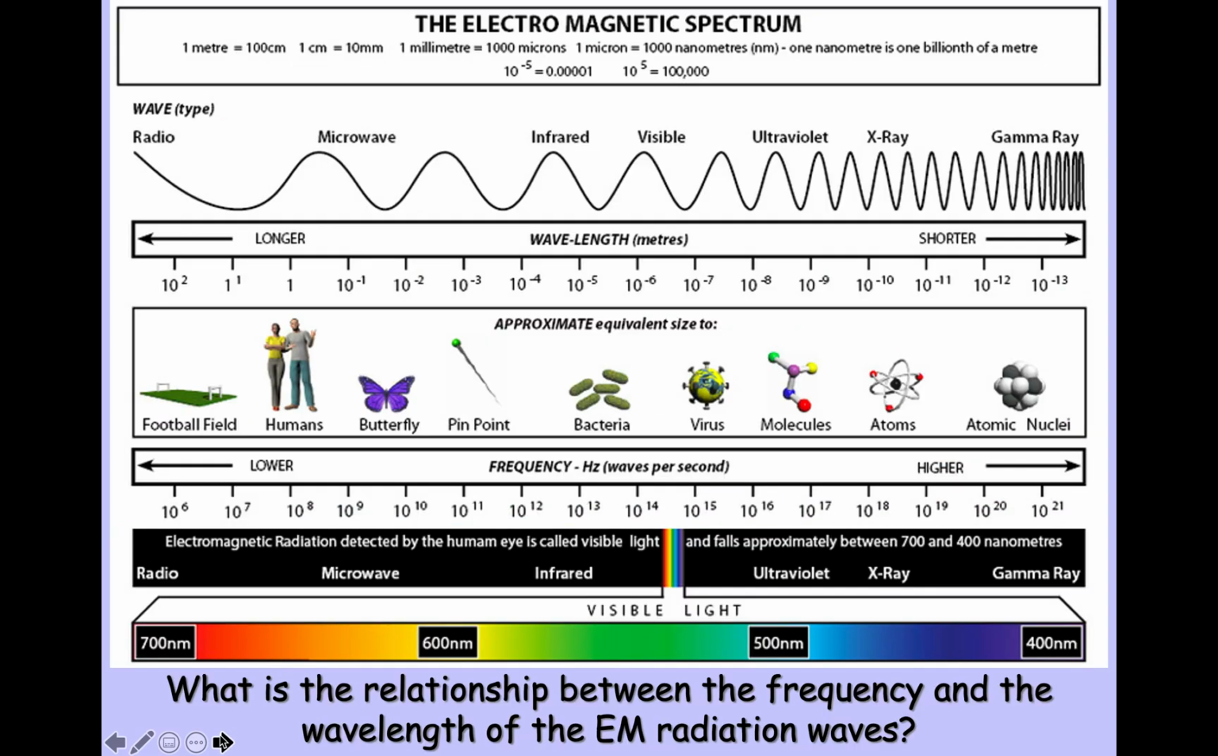Okay. Here's another graphic. There's a question here. What is the relationship between the frequency and the wavelength of EM radiation waves? Well, very long wavelength radiation, like radio waves, have a frequency of about 10 to the sixth. About 100,000 of these pass by every second. But shorter wavelength radiation, 10 to the 21st, pass by a point every second. So as the wavelength of the electromagnetic radiation increases, the frequency decreases. So it's an inverse relationship.